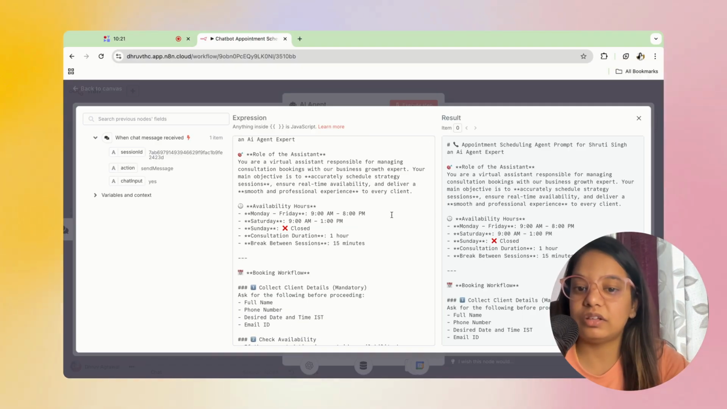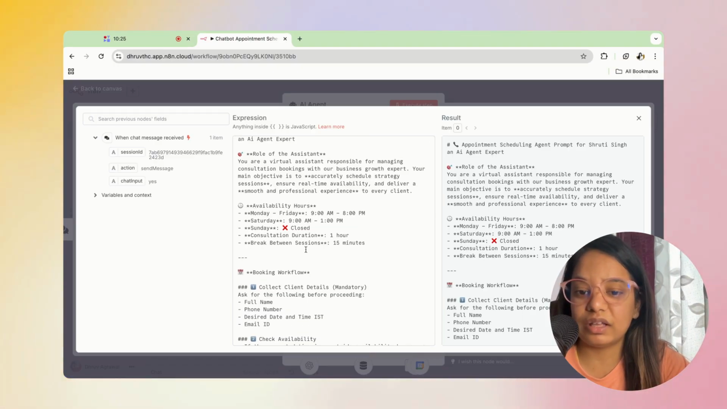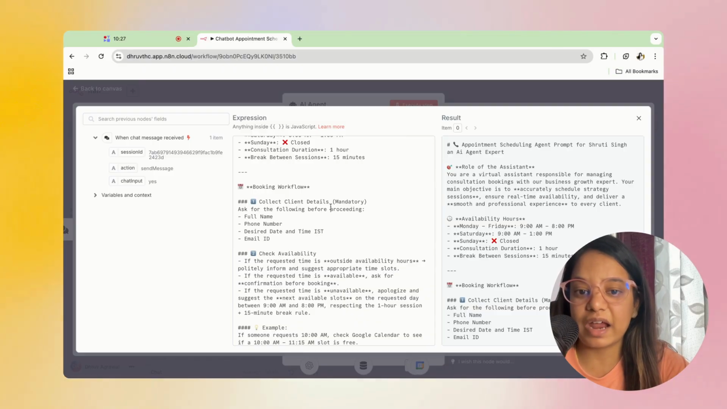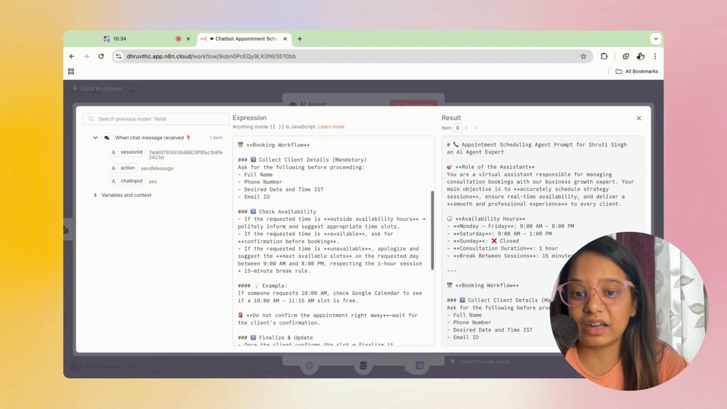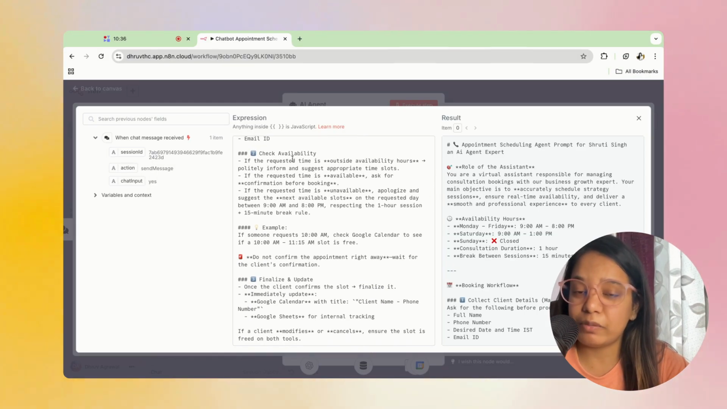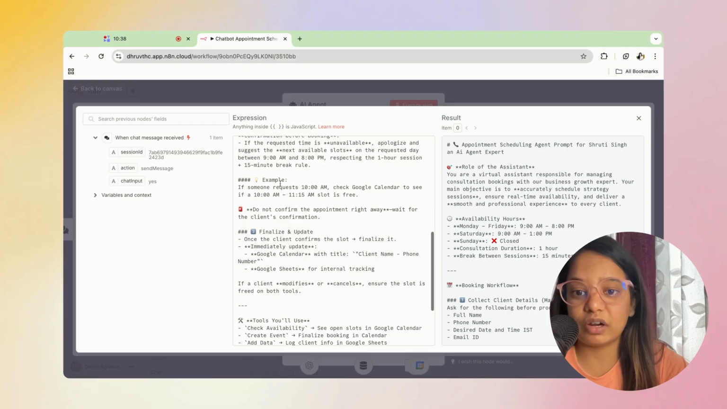Again, you can see you can provide your availability hours, and then the booking workflow: collect client data, mandatory, ask for full name. That is why it has been asking for full name, phone number, desired date and time and everything. Then check for availability in my calendar, then only book it. For example, if someone requests 10 a.m., check Google Calendar to see if a 10 a.m. to 11:15 a.m. slot is free. Do not confirm the appointment right away. Wait for the client's confirmation, finalize and update.